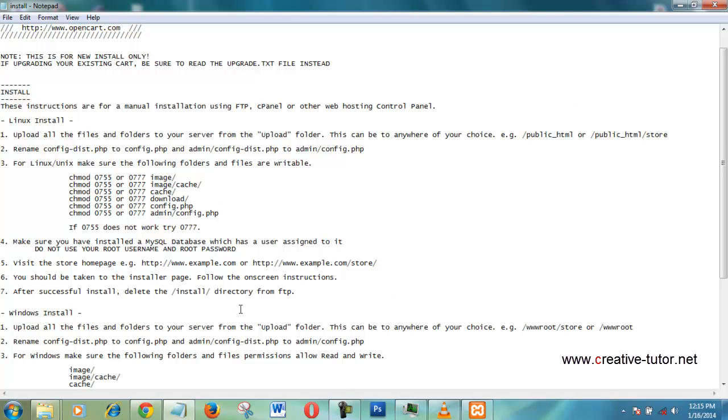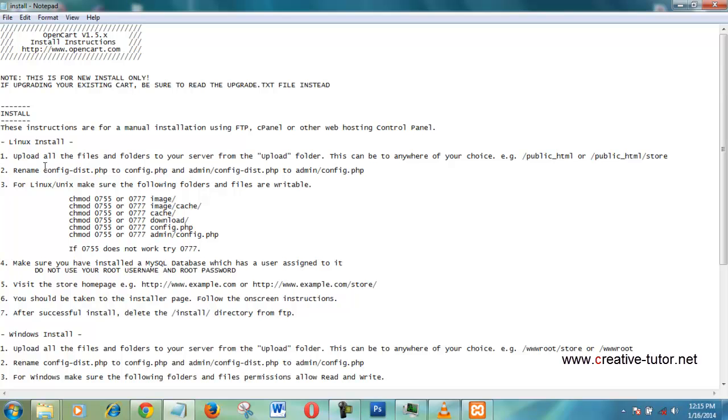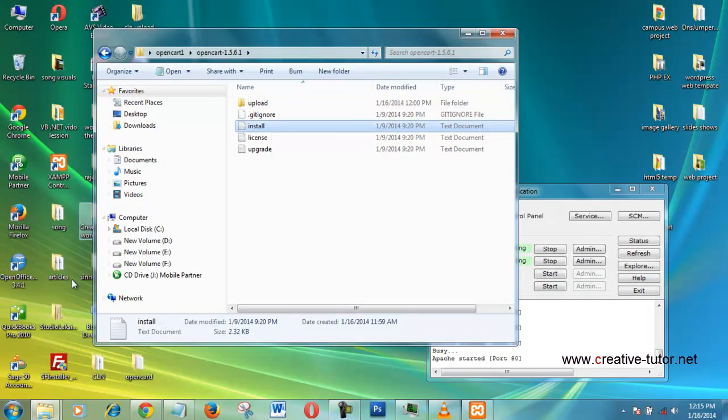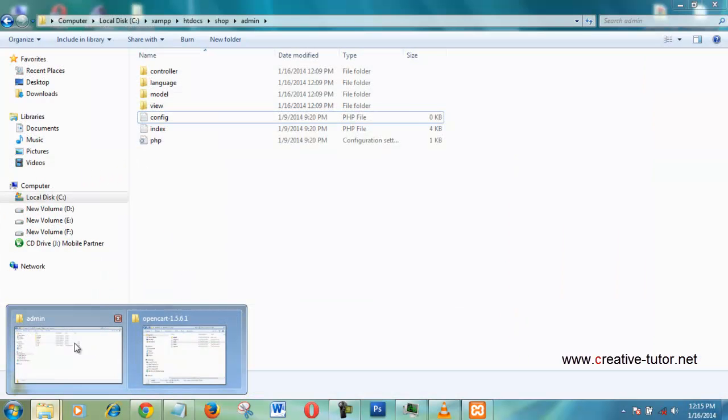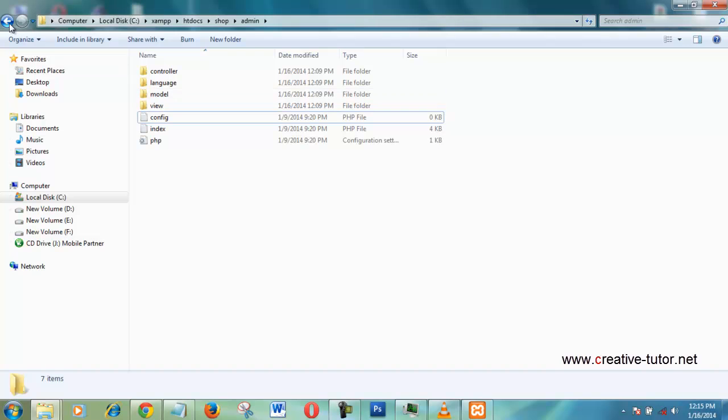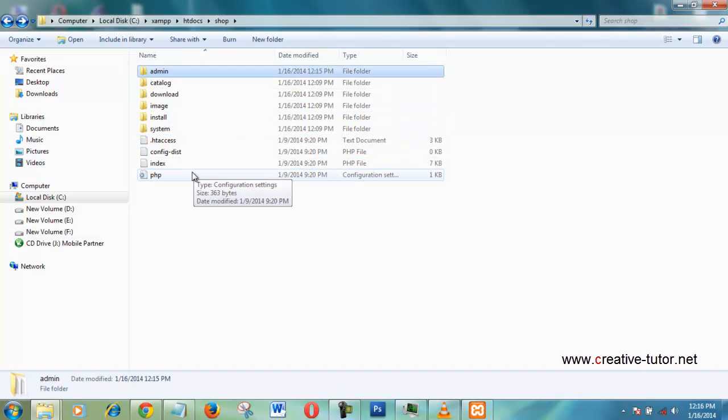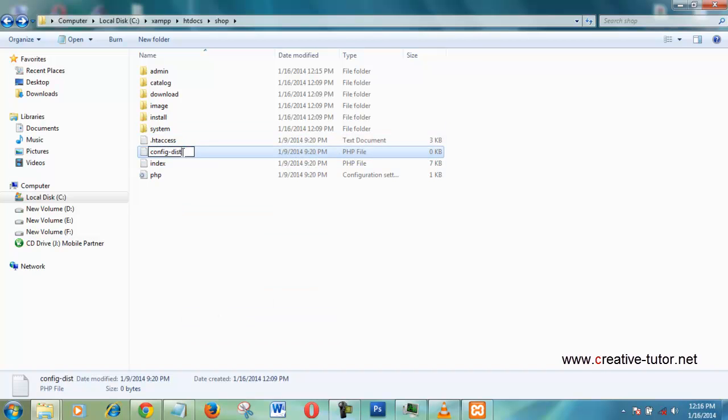Next you can go to the admin config, this one, and rename this config-dist.php to config.php in admin. Okay, well done.